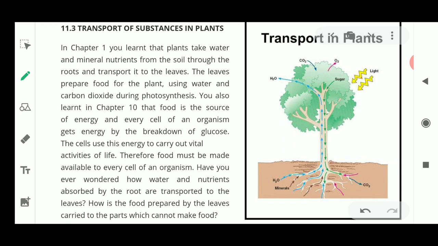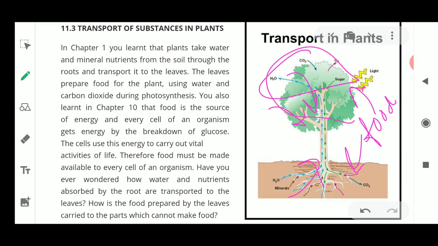Till now we were discussing the transportation and the excretion in animals. Now it is time to discuss the transportation in plants. Do you think plants also transport things? The answer is yes, because from the lower classes we have been told that whenever photosynthesis occurs, the plant prepares food with its help. This food is going to move from one place to another. The plant absorbs water, sunlight and carbon dioxide.